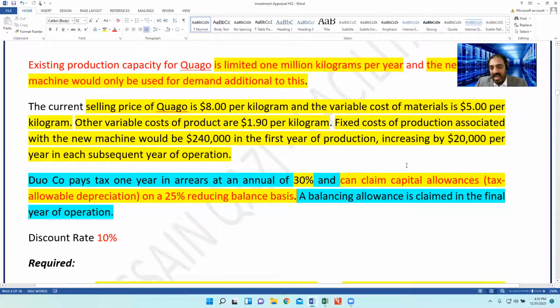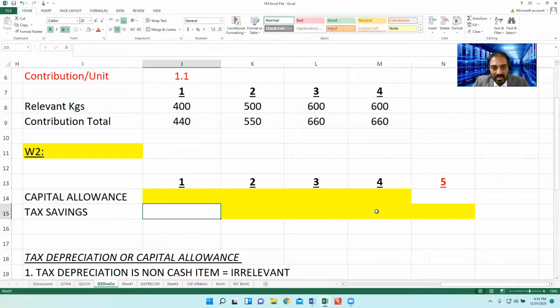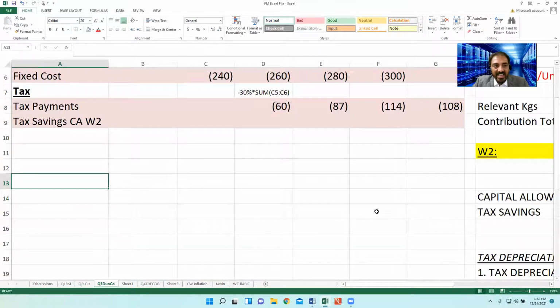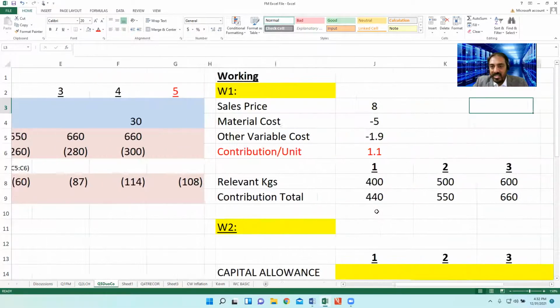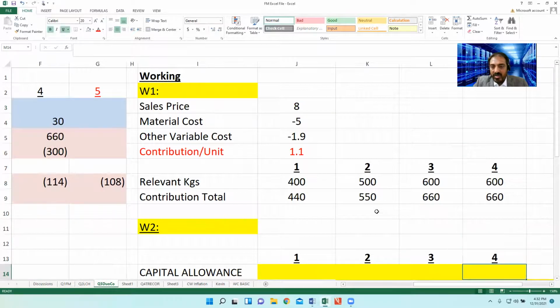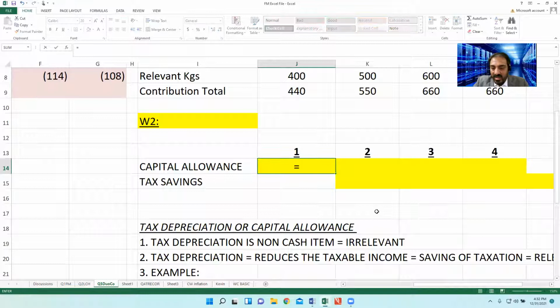Now, very important concept. What is the value of the machine? 800. How to calculate the reducing balance method? It's very simple: 800 multiplied by 25% is 200.